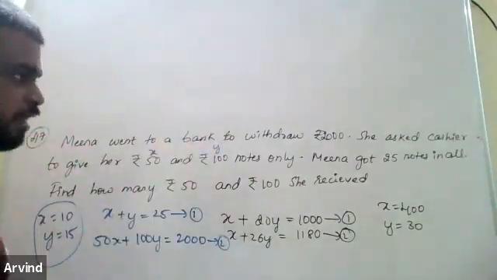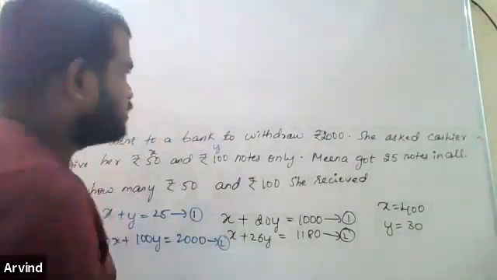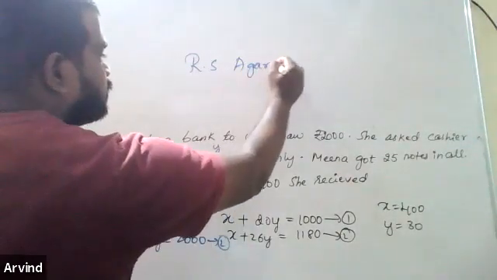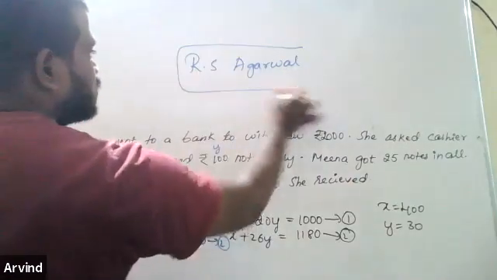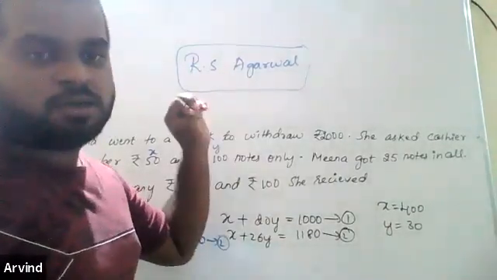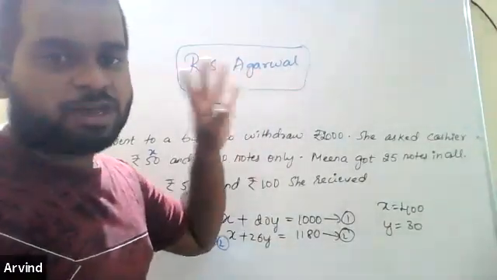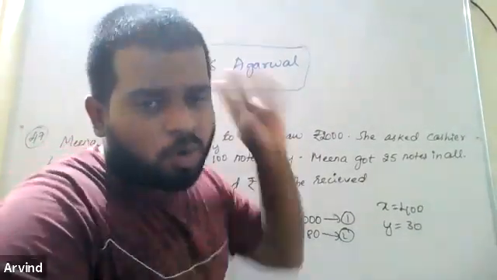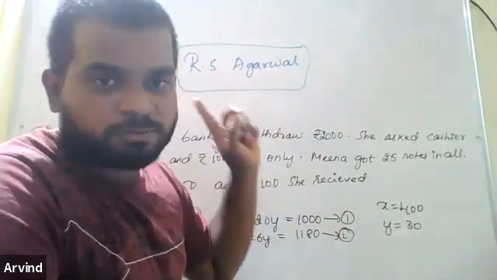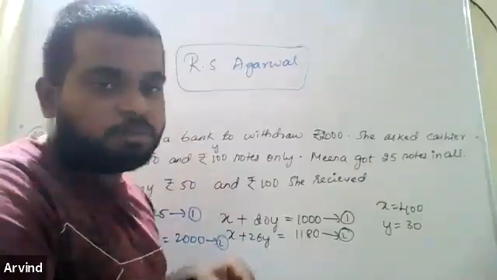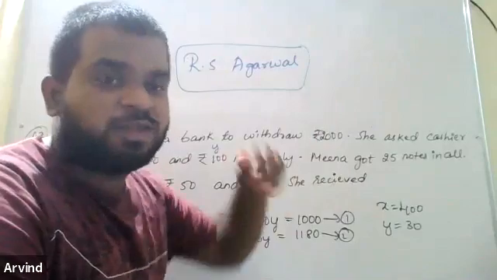If possible, you can buy this book, R.S. Agarwal. I really suggest this for many students. There are a variety of problems in it, and the concept is also given very clearly. If you can afford it, please take it. Otherwise, no problem. Most of the problems I'm doing are from this book itself. I have R.D. Sharma, sir, not R.S. R.D. Sharma is very good, but it is very complicated. It is the next level of R.S. Agarwal.